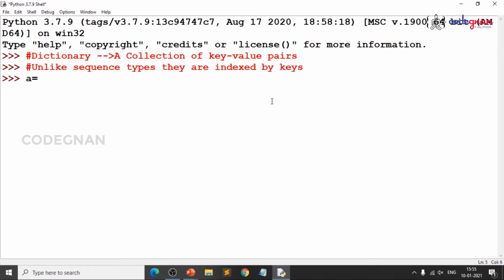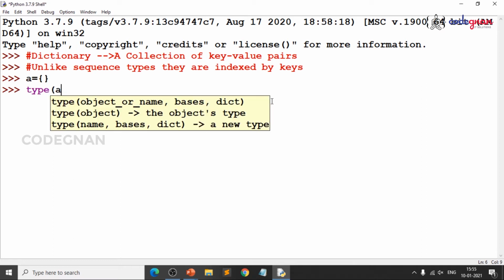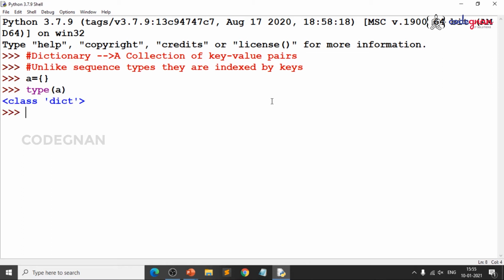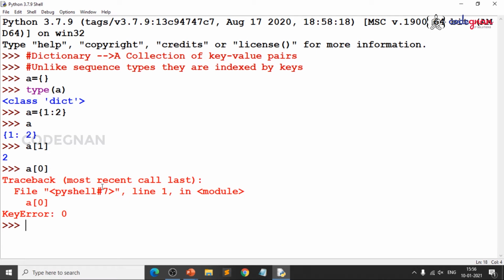How do you differentiate it? When you go for empty curly braces, you already know that this is a dictionary. So, try to pass some values. You pass them in the format of pairs. Left side is your key, right side is your value. So, A = {1:2}, that means you have 1 as key, 2 as value, and when I print A, you get a dictionary. And how do you access that? Same indexing concept, but if you ask A[1], you get 2, because it is not that this is the first pair, so index 0. And if you ask for a missing key, you get a key error.